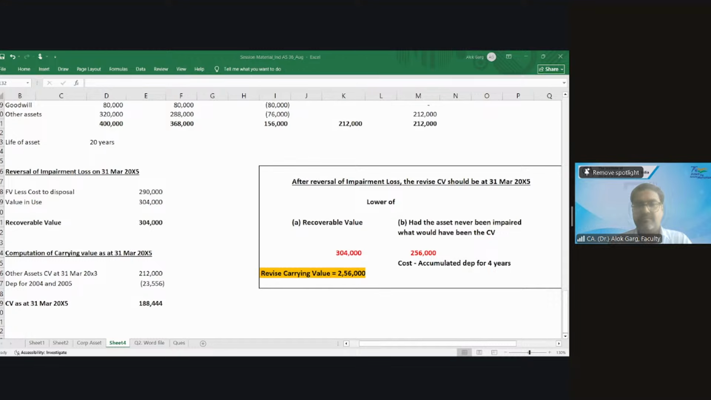2,12,000. 2,12,000. 2,07,000 minus 1,04,444. Sanjay, tell me, what is your existing carrying value at 31st March 20x5? 188,444, right? 1,884, yes.